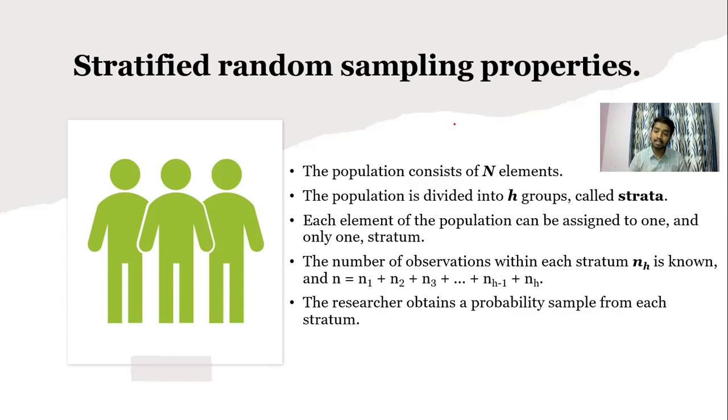And how are we going to represent it? The number of observations is N1 for the first, N2 for the second, N3 for the third, and so it goes on. So like this, we are going to represent stratified sampling. The researcher obtains a probability sample from each stratum. The researcher is going to obtain a probability sample from each subgroup that has been divided in the research, to conclude the research or to obtain a result.